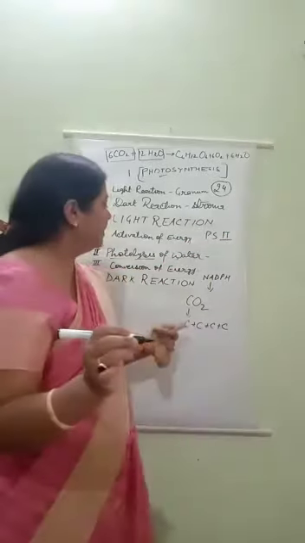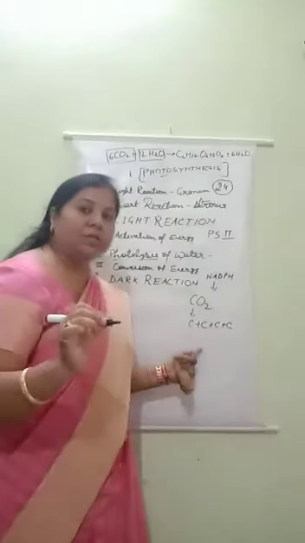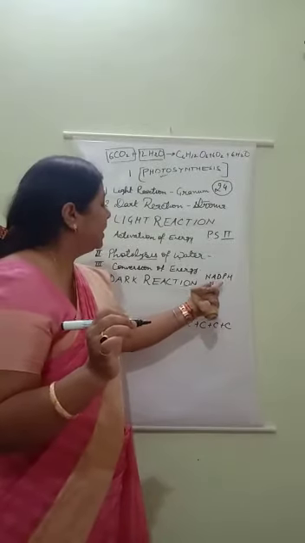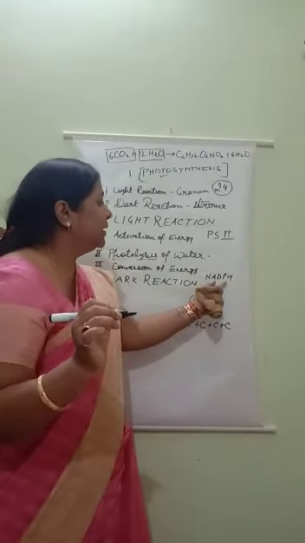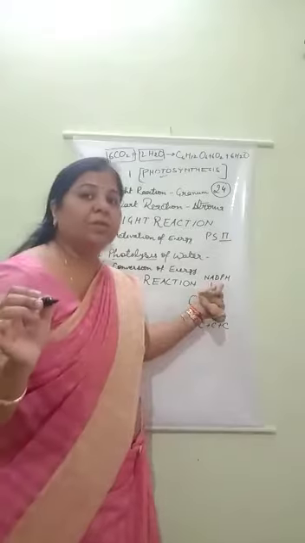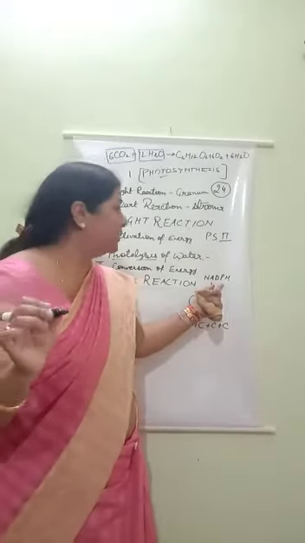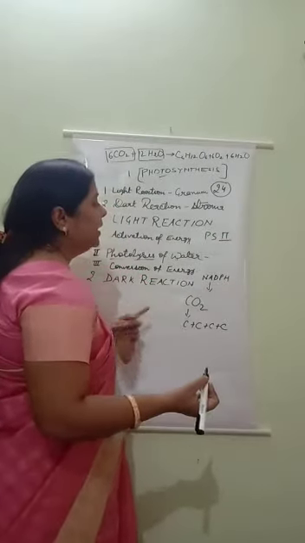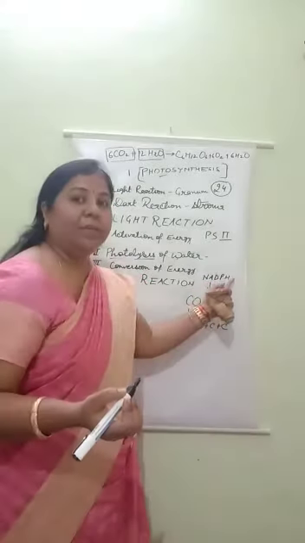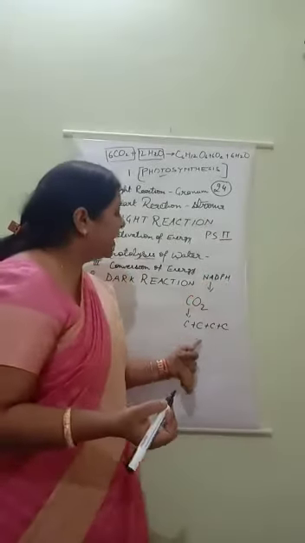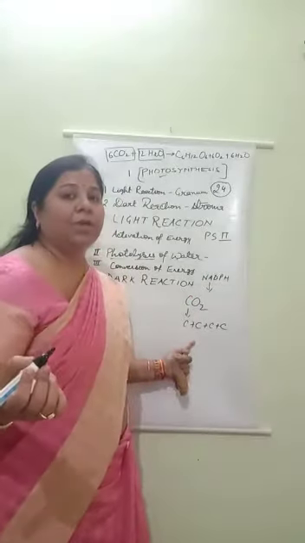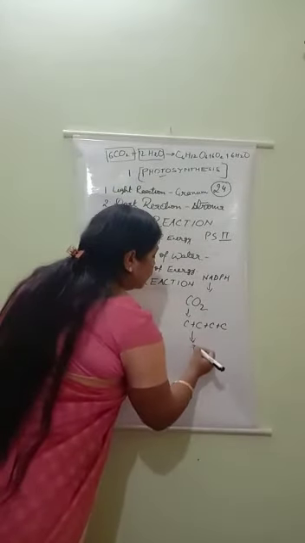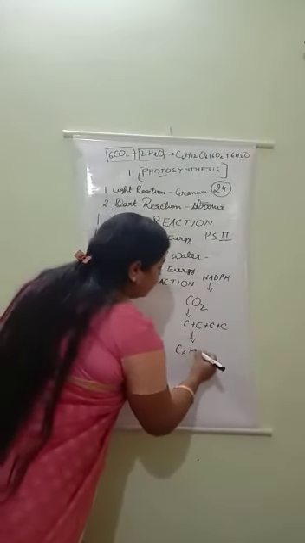And in dark reaction, fixation of carbon molecules takes place. Here hydrogen is attached to NADP. This is also known as a reduction process, because hydrogen is attached. By the attachment of hydrogen ion, NADP converts into NADPH, and this NADPH helps in the fixation of carbon molecules, and by the fixation of carbon molecules, carbon converts into C6H12O6.